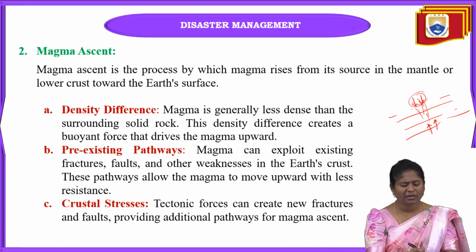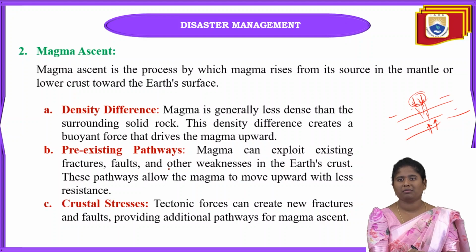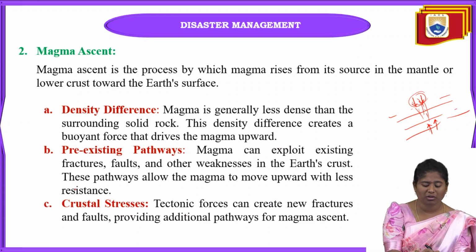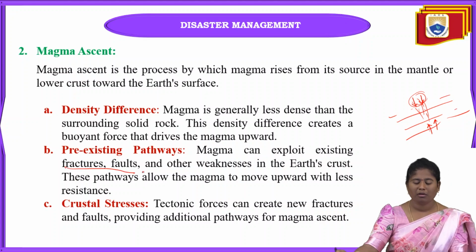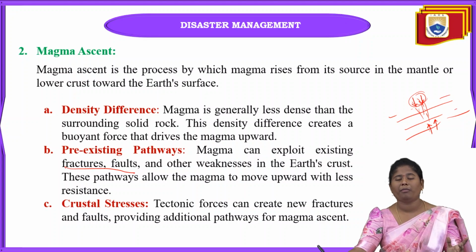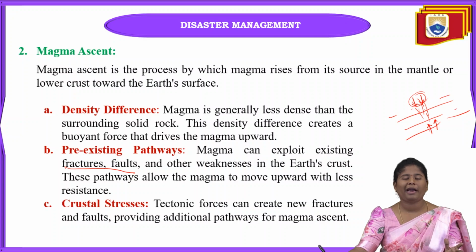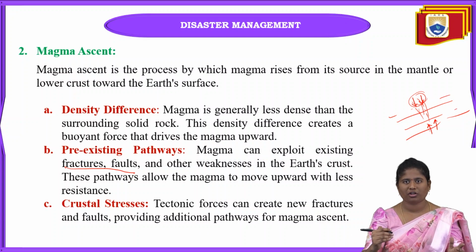Pre-existing pathways are the faults and fractures that are always present in the earth crust, and they push the magma towards the upside of the volcanoes.